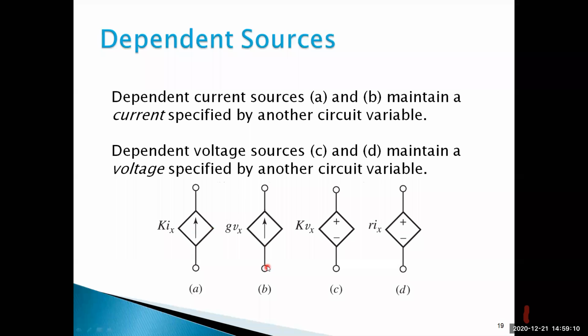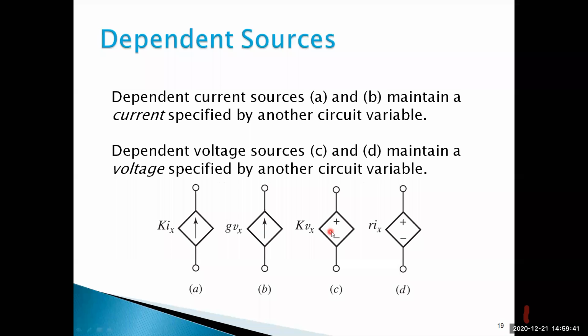Understood? Here coming to the B. Voltage dependent current source. This is current source, this is current source. Current dependent current source here, and here voltage dependent current source. Here the current magnitude is depending on voltage. That's why this is called voltage dependent current source.